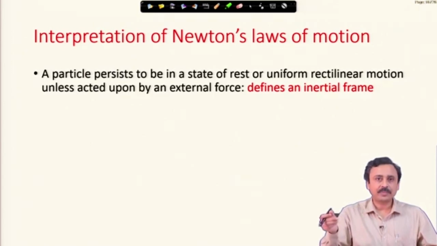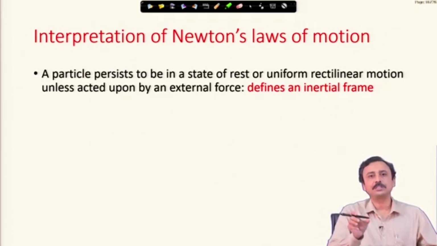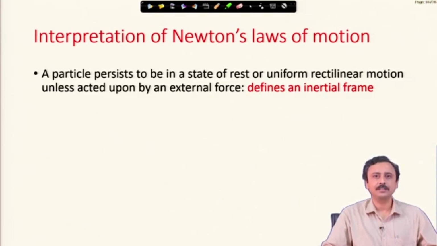When it is braking, the acceleration is towards the reverse, backwards. Therefore, the objects move in the direction opposite to that acceleration, or what is called deceleration, right. Therefore, an accelerating frame is a non-inertial frame.